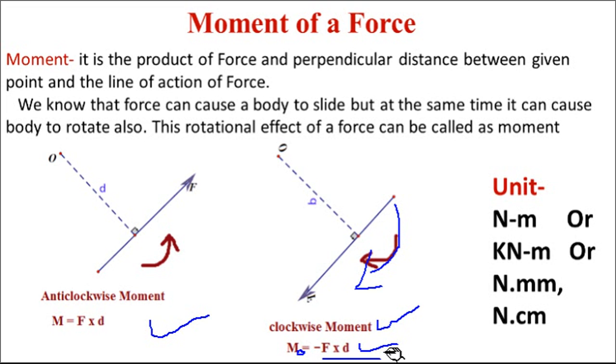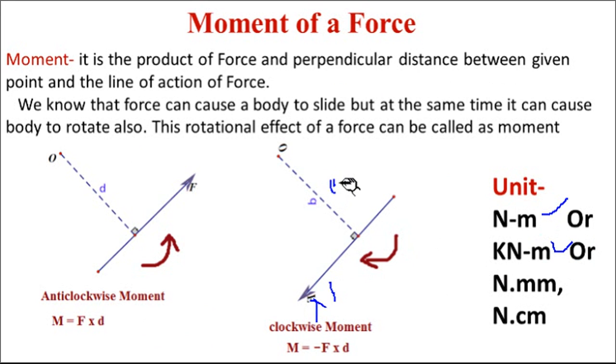And what will be the unit of this moment? Moment is the product of force, whose unit is Newton, and perpendicular distance, whose unit is meter. So the unit of moment is Newton meter. If the magnitude of the force is in kilonewton, it will be kilonewton meter. If the force is in Newton and distance is in centimeter, it will be Newton centimeter, Newton mm.